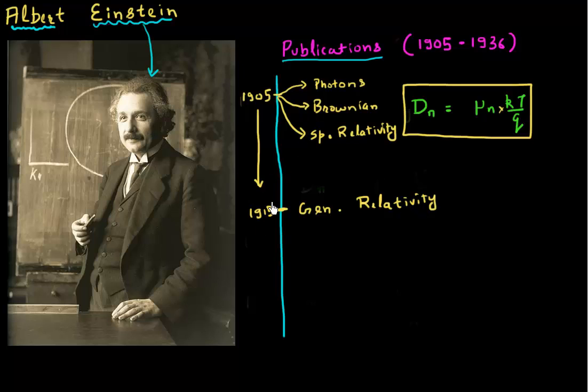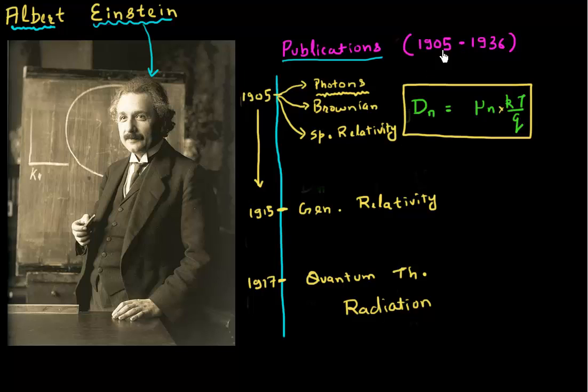But after 1915, he returned to some of his earlier work that he had started on electromagnetic radiation. And in 1917, he published a paper which is titled The Quantum Theory of Radiation. And this is what I want to talk about in this video. And this paper essentially laid out the foundation of how a laser would work, even though Einstein did not invent the laser.